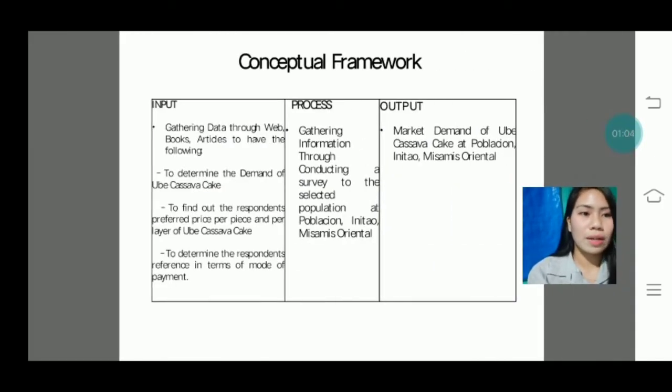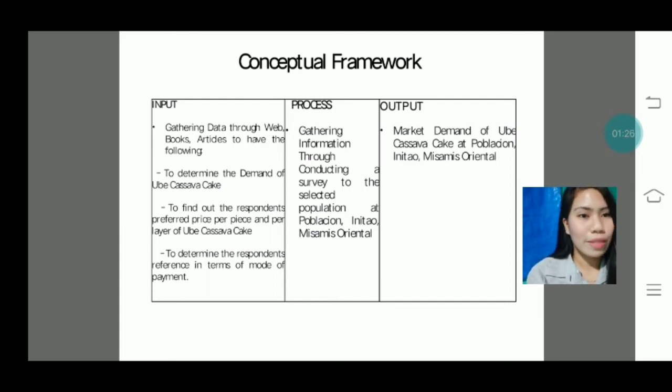Conceptual framework. Our input for this is gathering data through web, books, articles to have the following. First, to determine the demand of ubi cassava cake. Second, to find out the respondents' preferred price per piece and per layer of ubi cassava cake. And third is to determine the respondents' preference in terms of mode of payment.